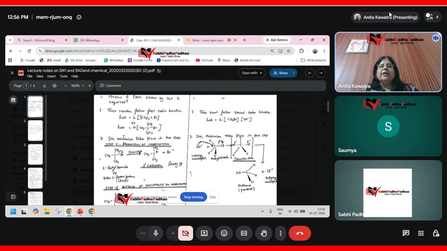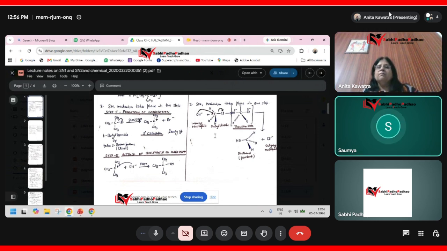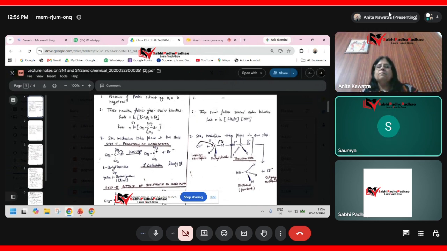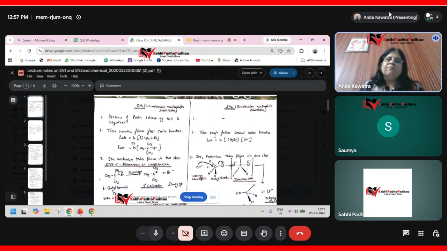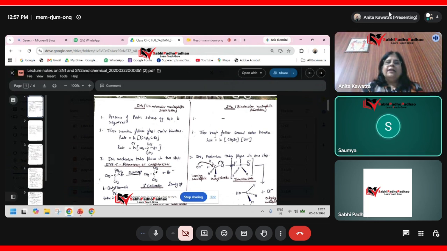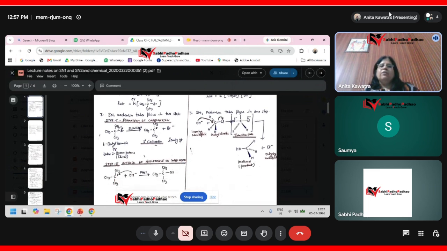Then coming to the mechanism, what actually the SN1 mechanism is and what actually the SN2 mechanism is. The SN1 mechanism happens in case of tertiary alkyl halide. Tertiary alkyl halide means when the carbon gets surrounded by three alkyl groups, that carbon is called tertiary. Yes, ma'am. So now how this mechanism takes place, SN1 and SN2.